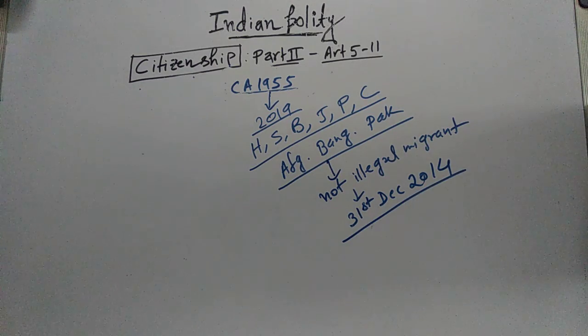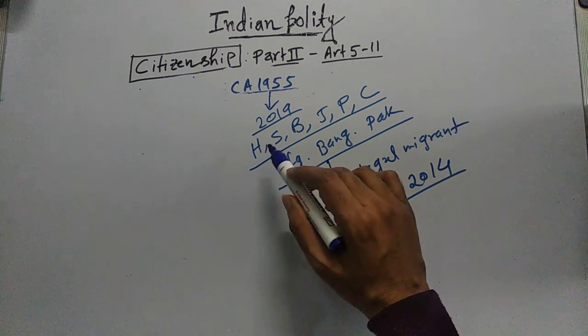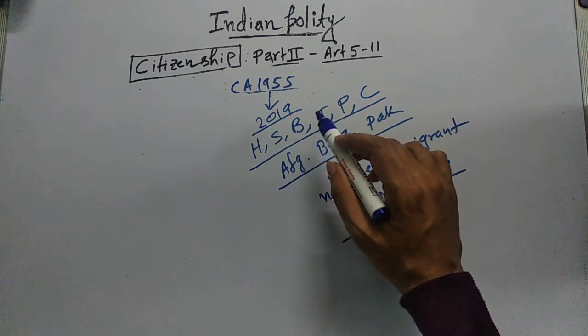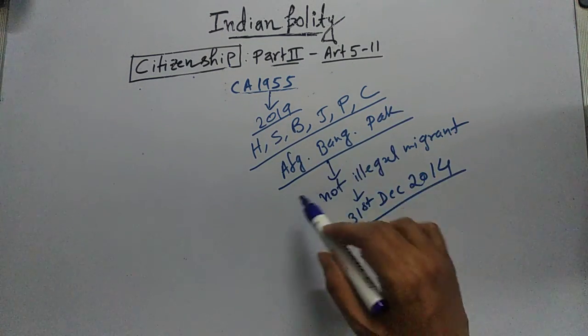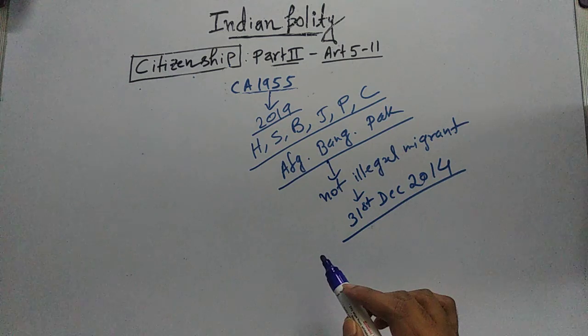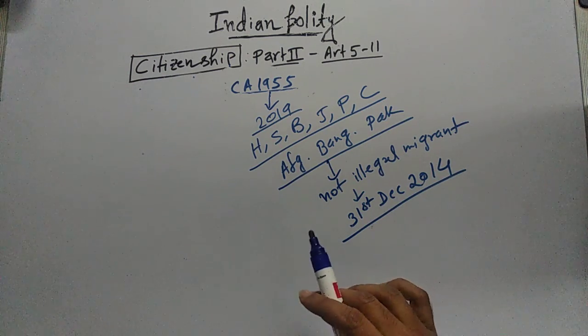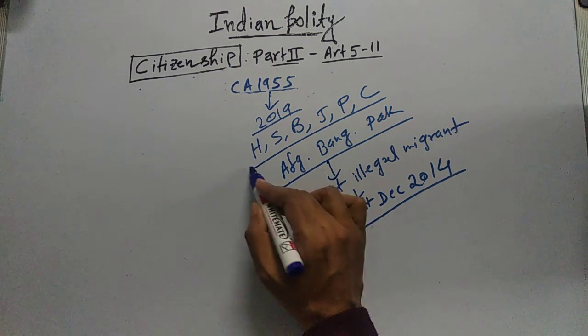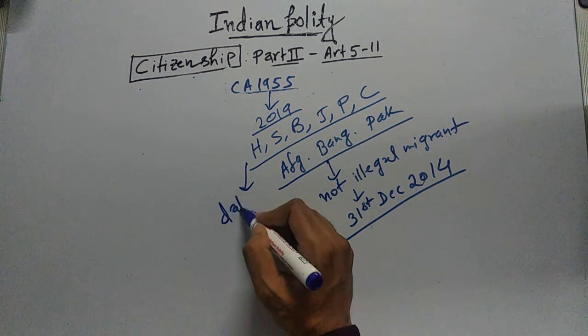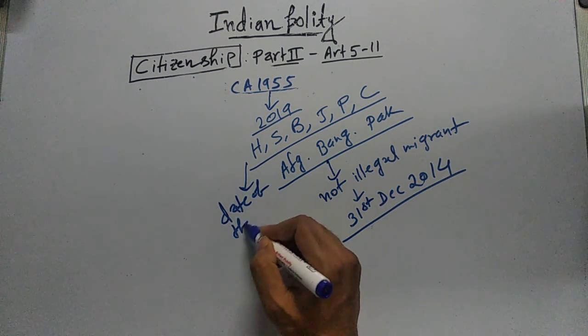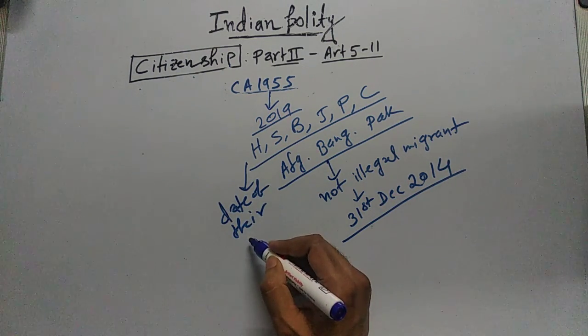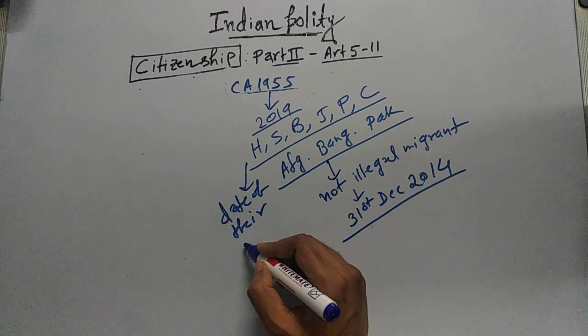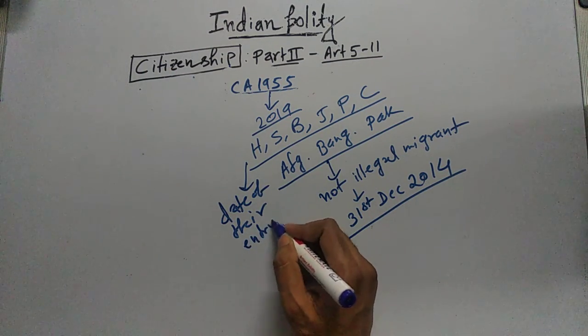So this is the provision, and the other provisions are such that those persons belonging to Hindus, Sikhs, Buddhists, Jains, Parsis and Christians from these 3 countries shall be deemed to be citizens of India from the date of their entry into India.